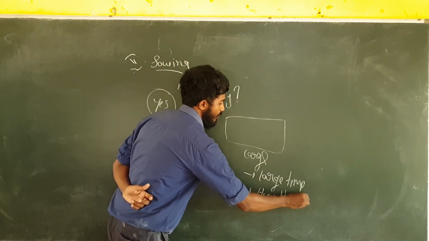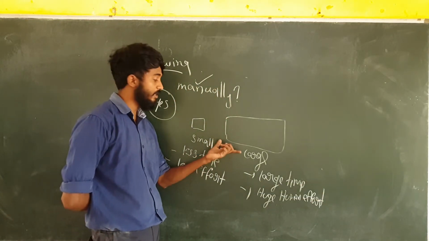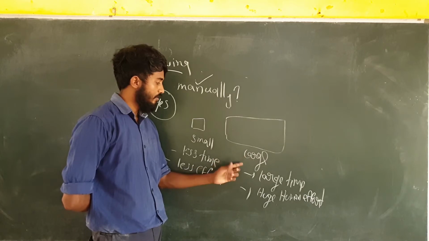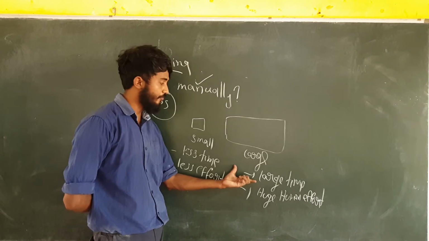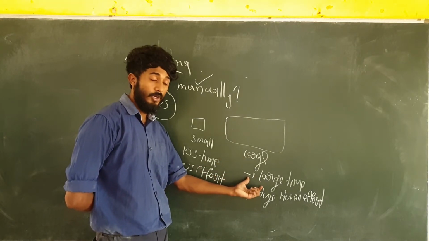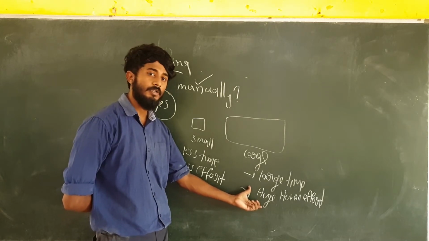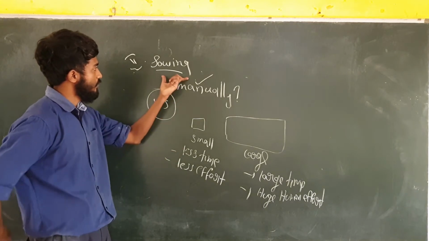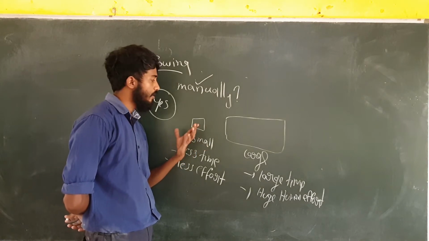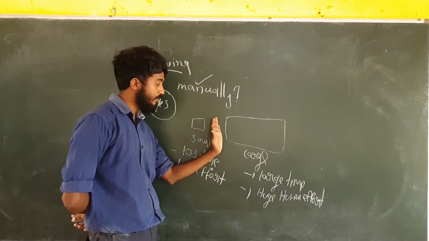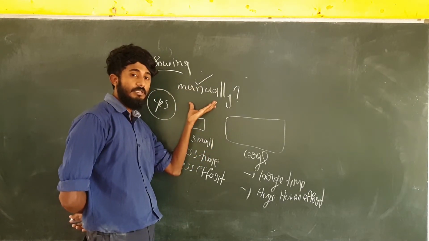So scattering seeds on a large field cannot be easy manually. So sowing done manually is more preferable for a small area. But when we consider a large area for crop production, the manual method is not easy.